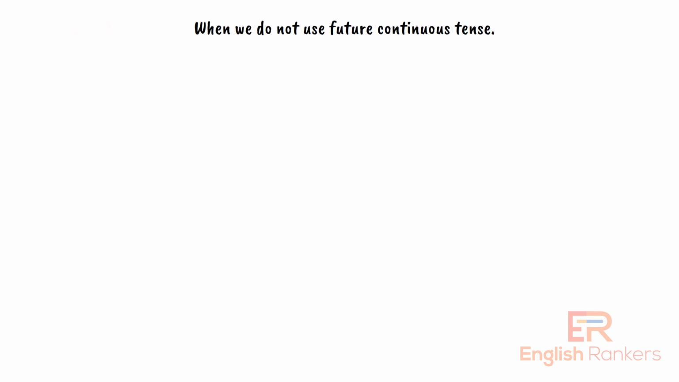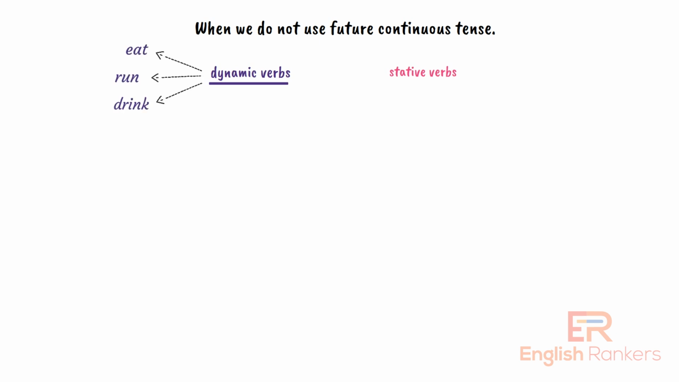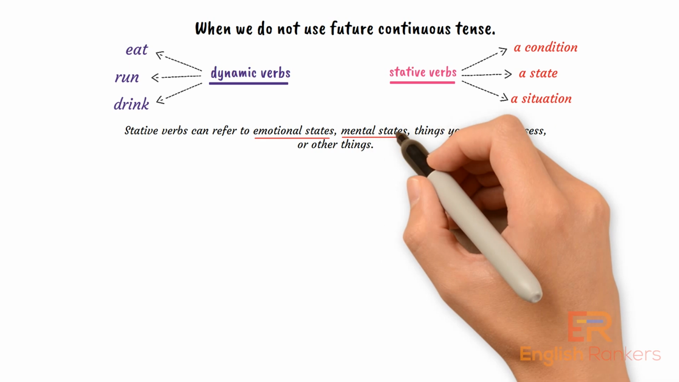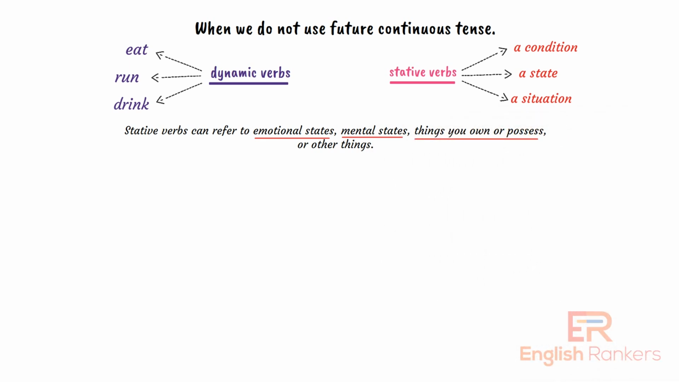Now, let's look at when not to use the future continuous tense because there are certain situations in which we cannot use this tense. In English, there are 2 kinds of verbs, dynamic verbs and stative verbs. A dynamic verb is an action verb. For example, eat, run, drink. And a stative verb describes a condition, a state, or a situation. Stative verbs can refer to emotional states, mental states, things you own or possess, or other things.